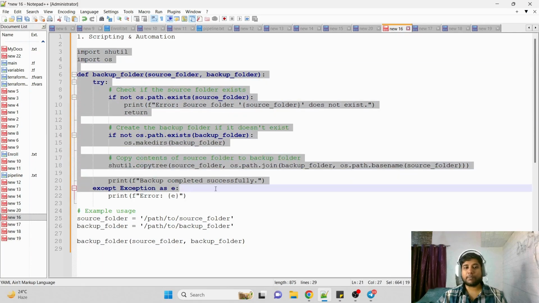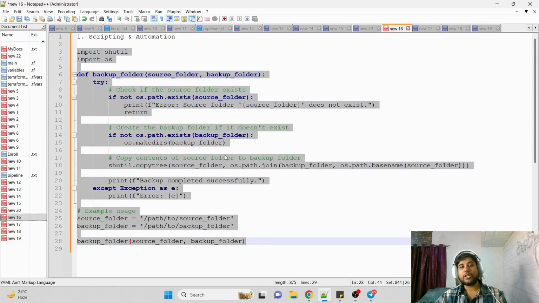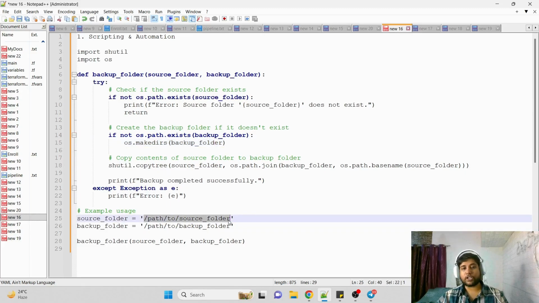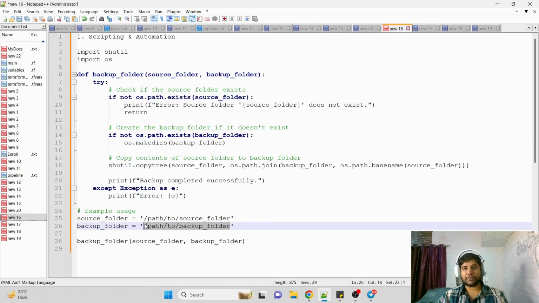This is one of the basic scripts using which we can take a backup of a folder. This script will be available to you. You can just run it to understand how exactly it works. A few things you need to change in this script are the source folder path and the backup folder path which you want to take a backup of. So scripting and automation we can do with Python, and as compared to shell script, Python scripts are very easy to understand and can be easily written. This I'm speaking from my experience.